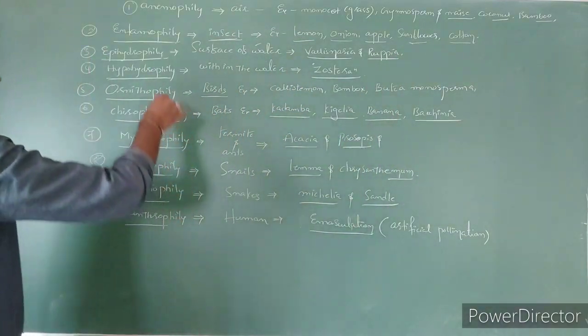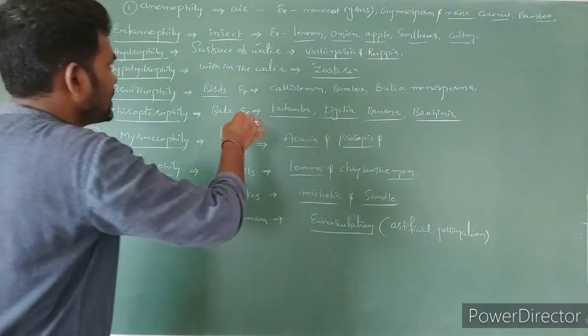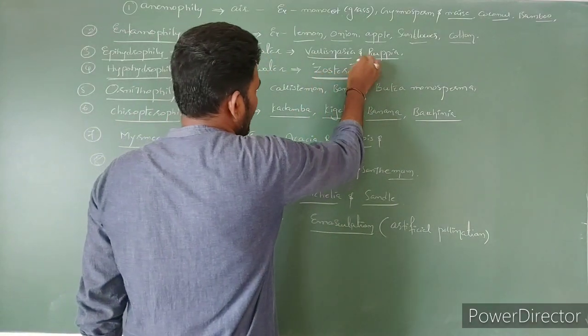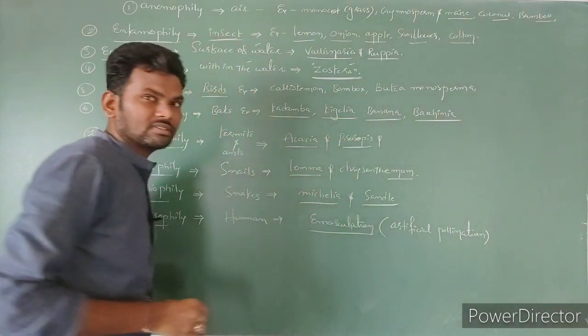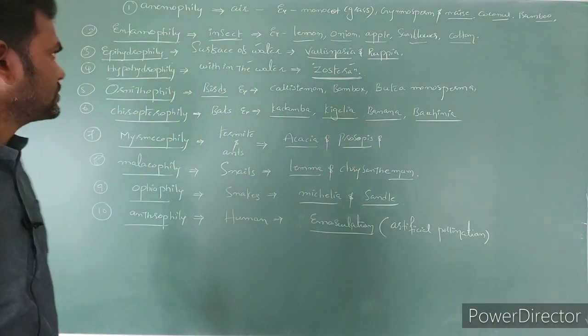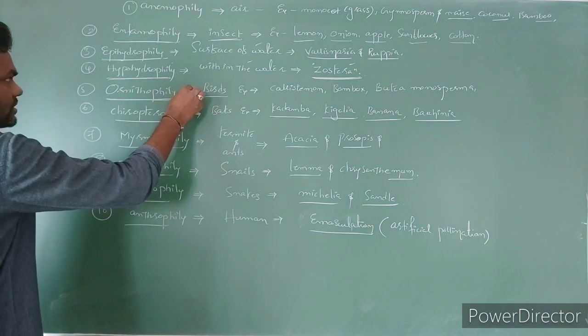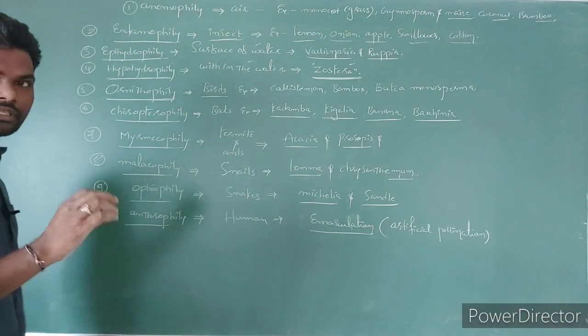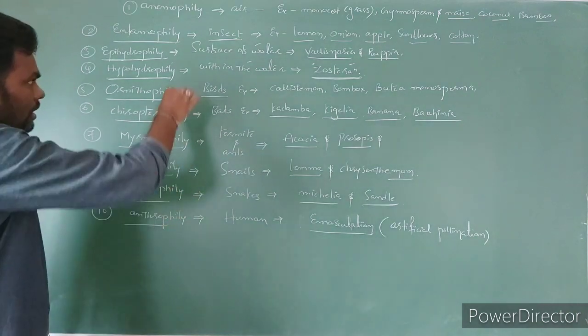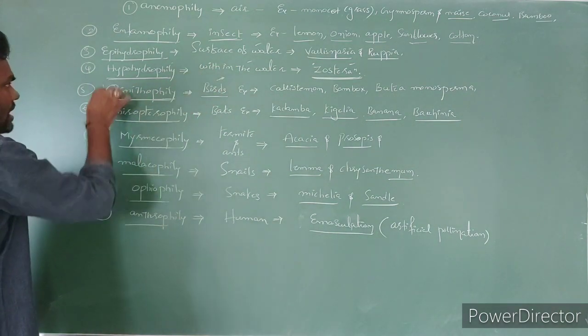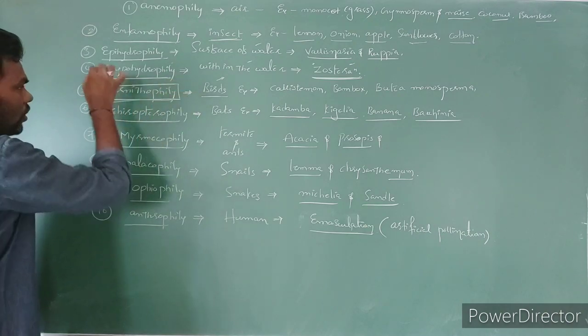And hypohydrophily, pollination takes place within the water. Example is sea grasses, Zostera species. Sea grasses, Zostera species. Next one is ornithophily, birds, hummingbirds, right? Dwelling birds, hummingbirds, right? So if pollination occurs with the help of birds, we call it ornithophily.